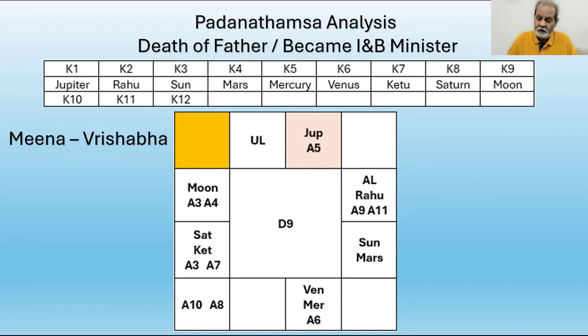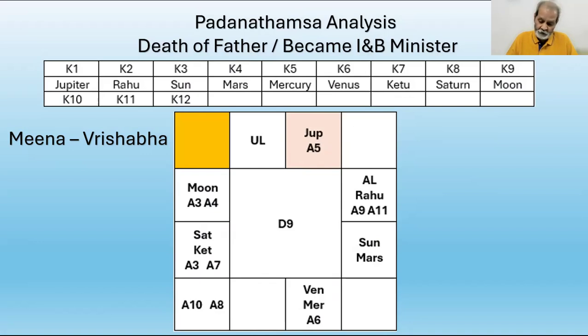Kumbha is aspected by Rahu. Kumbha means the 10th from Antardasha, K2 and K4 from A9. So A9 is also aspecting Kumbha. Kumbha is aspected by Venus, Lord of A5, and Lord of Antardasha sign, and by Mercury K5, the Lord of Kanya, which is the 10th from A10. A10 is Dhanush, 10th from A10 is Kanya.